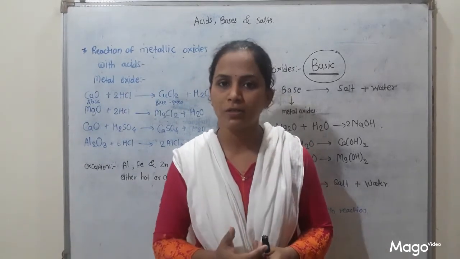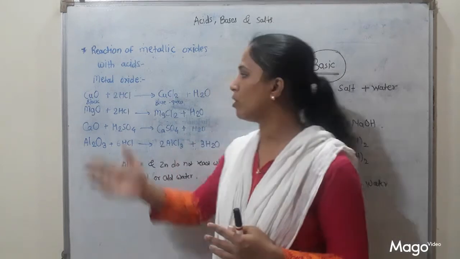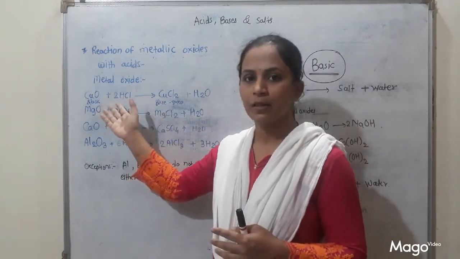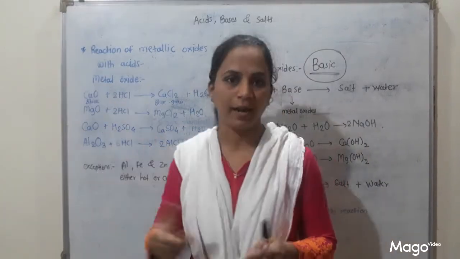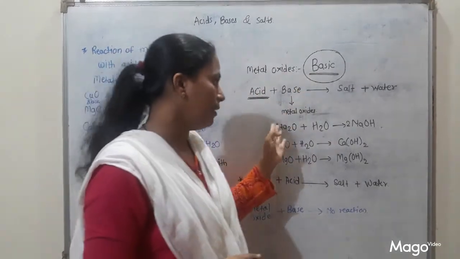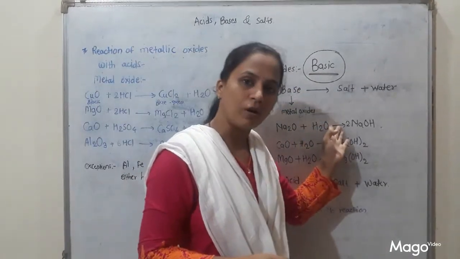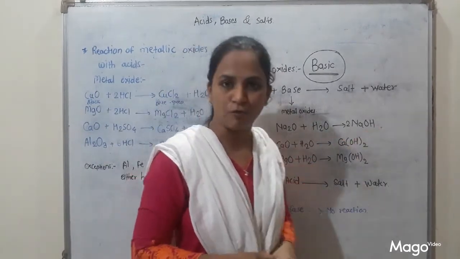What is the nature of metal oxide? Metal oxides are basic in nature. Why basic in nature? Because here we add acid, so as we add acid, it should be basic in nature. Why is it basic in nature? Because when this metal oxide dissolves in water, it forms a solution, basic solutions, alkalis are formed.